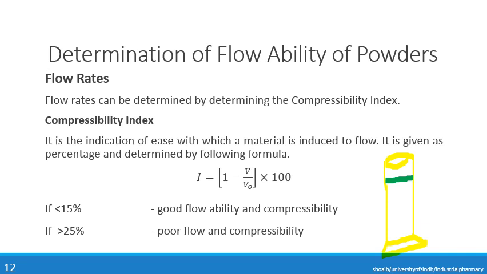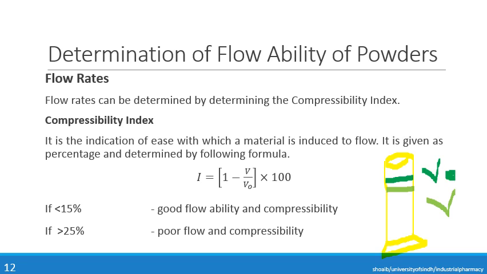Now this level will be taken as the initial volume, but after tapping of this measuring cylinder, the level of the test powder may come down to a certain level. Now this level will be taken as the final volume. We will put these values into this formula, and thereby we can determine the compressibility index.